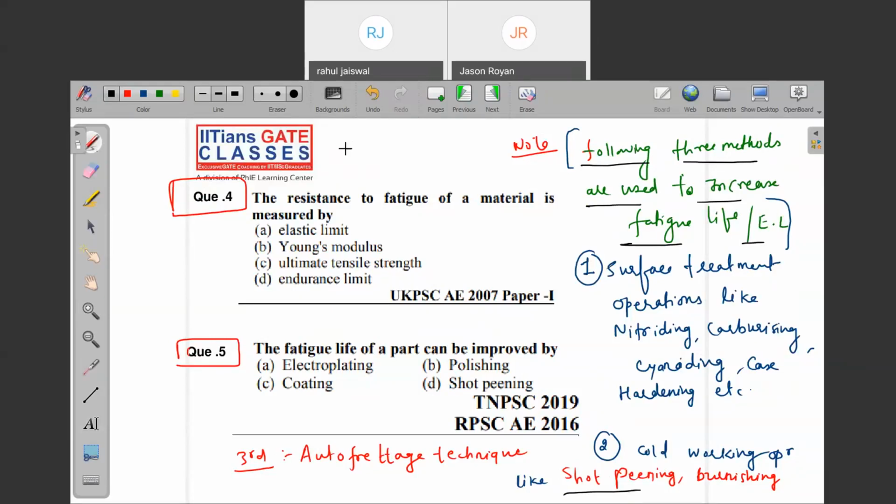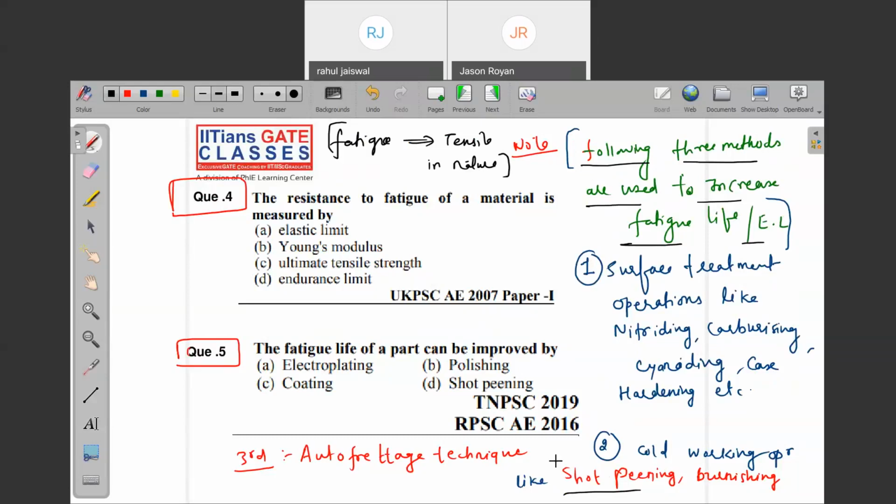Remember that whenever we talk about fatigue failure, fatigue generally means tensile in nature. Fatigue failure happens because of tensile forces, not because of compressive forces. So any method which introduces compressive force into the component will reduce the chances of failure under fatigue loading, and it will improve the endurance strength.